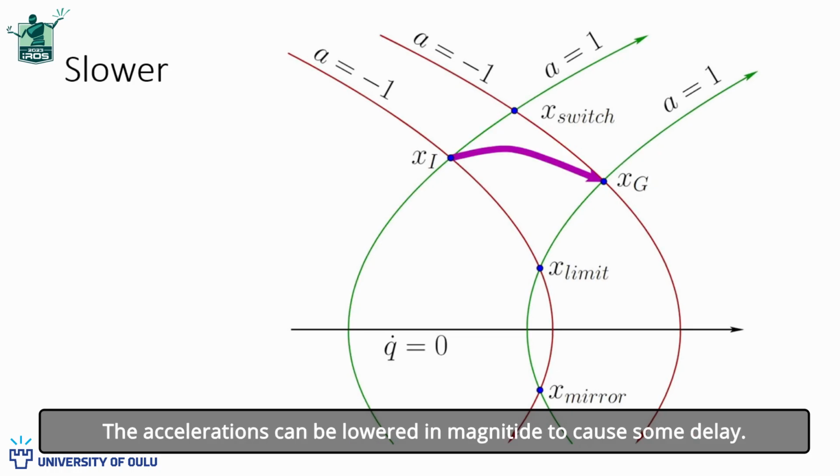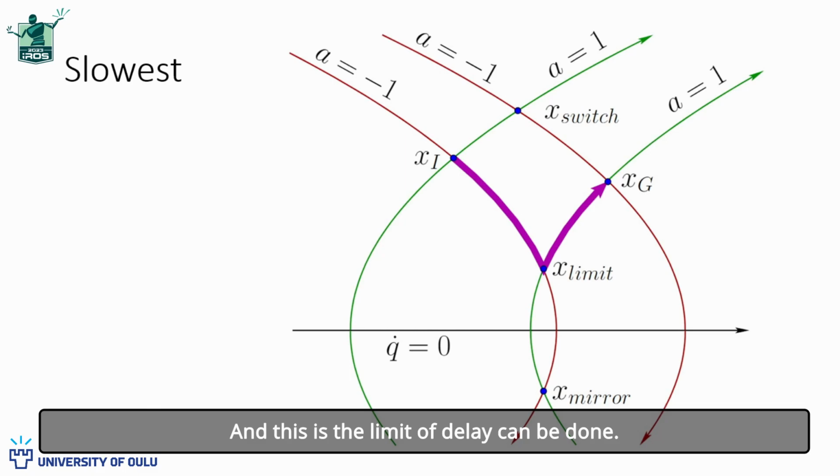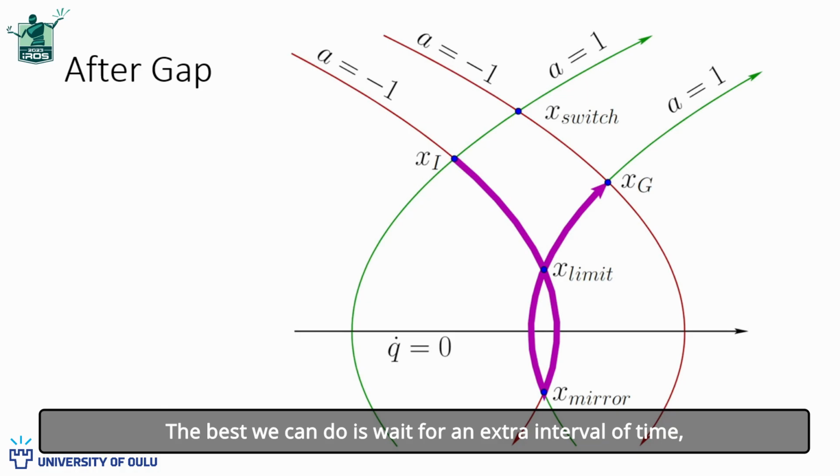The accelerations can be lowered in magnitude to cause some delay. This allows even more delay, and this is the limit of how much delay can be done. It is hard deceleration followed by hard acceleration. If the curve goes too low, then no acceleration can be applied to get to the goal. The best we can do is wait for an extra interval of time, as the trajectory follows the extra football shape shown here. We call this the gap interval. Note that once the q dot equals 0 line is crossed, we can wait any amount more as needed.